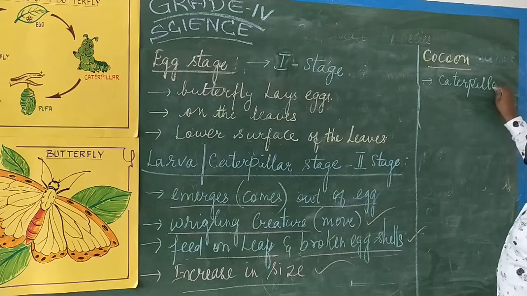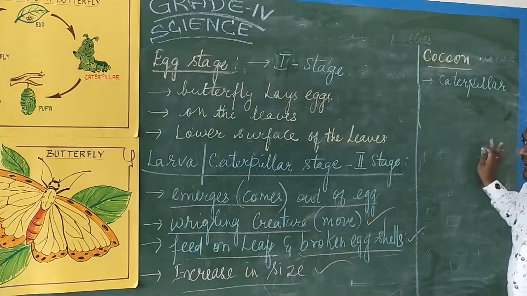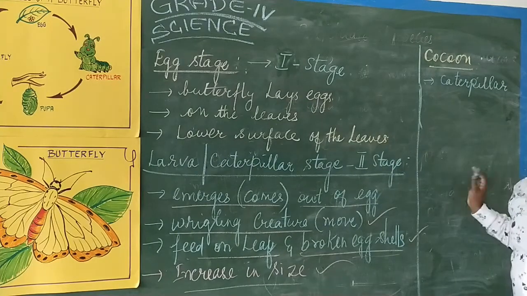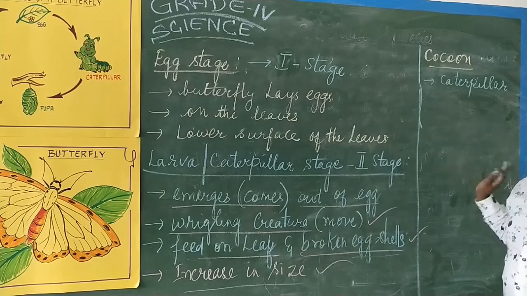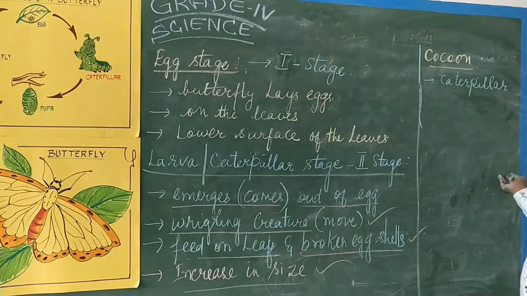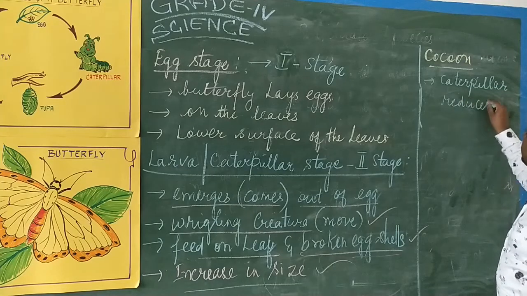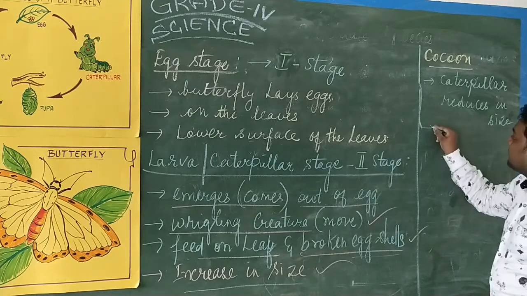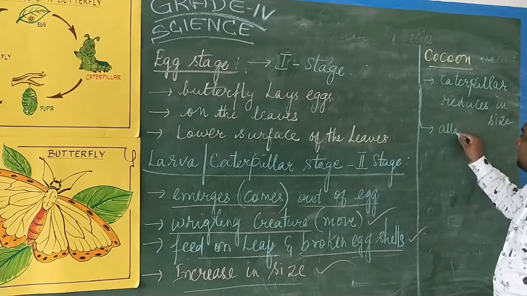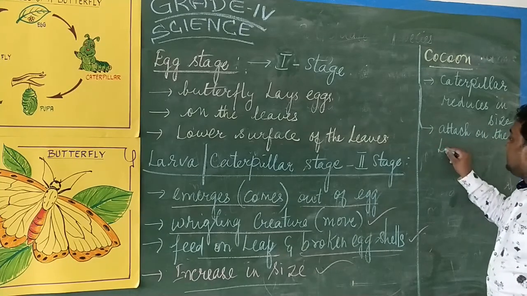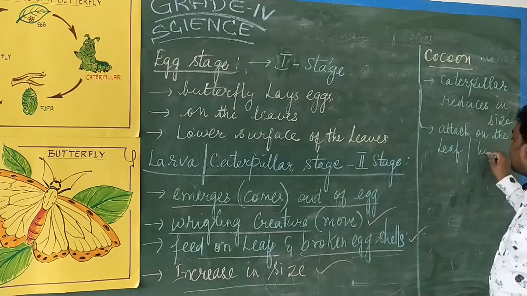It is like a story. Spend time with the book understanding and knowing the appropriate terms, and you have to frame your own sentences. You should not memorize anything. You have to understand the concept and then write. I do not have the book; I am writing on my own. So this caterpillar reduces in size, and it starts to attach on the leaf surface or otherwise on the twigs.